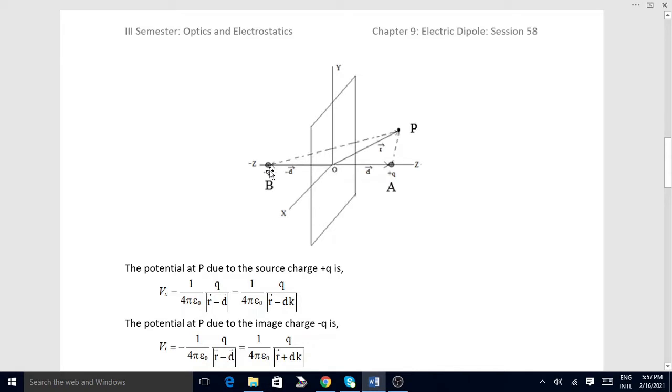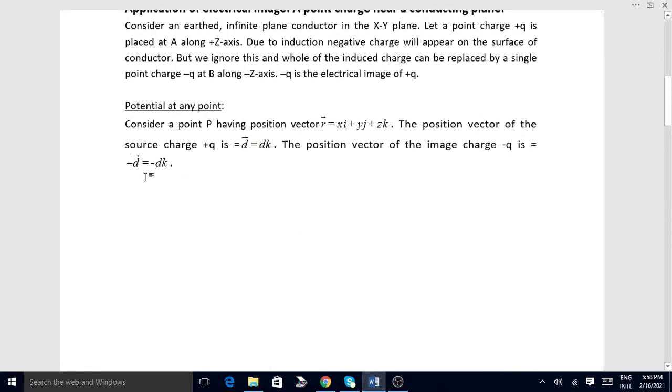In the same manner, the minus q charge is along the minus z axis. Its position vector is the minus d vector, and this also has only a z component, no x and y components. This position vector may be written as the magnitude of d into minus k.